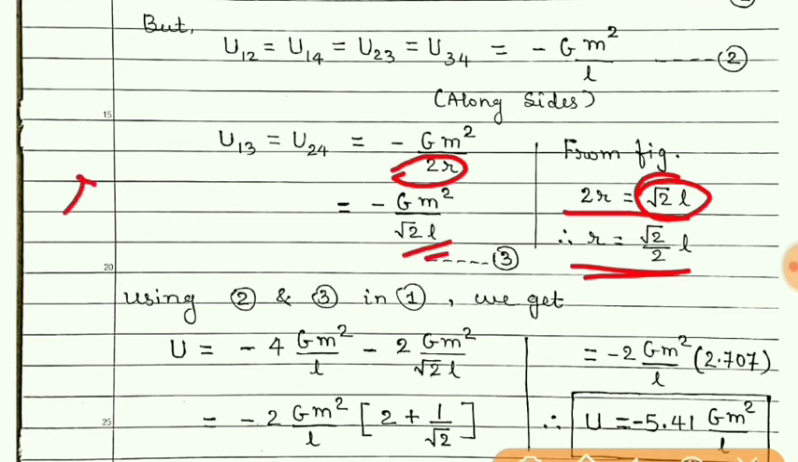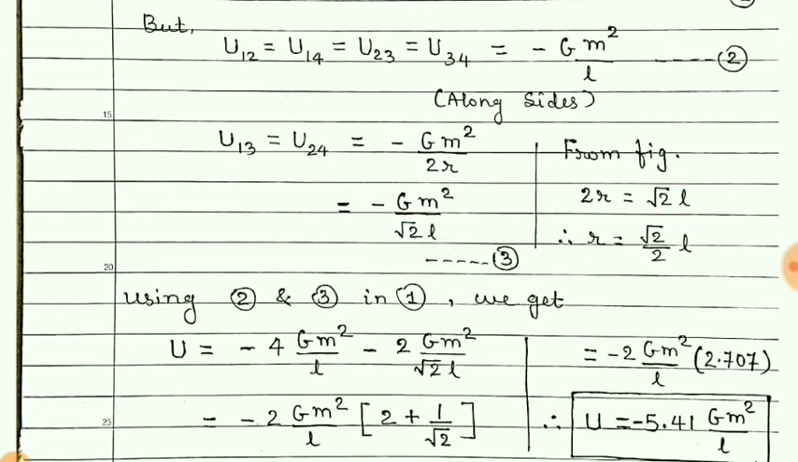because r is not given. We have supposed that from the center the distance of the vertex is r, but actually the length of the side is given, so we have to write r in terms of l. That's why we have written this root 2 l. Let us give this equation number 3.